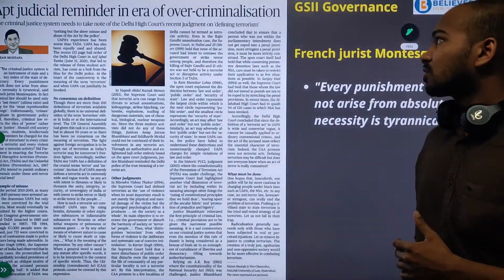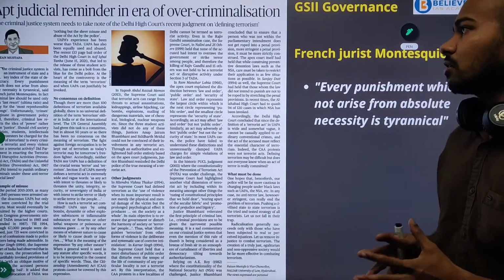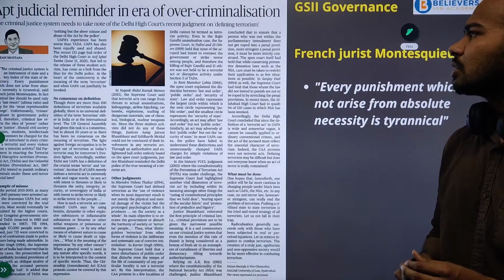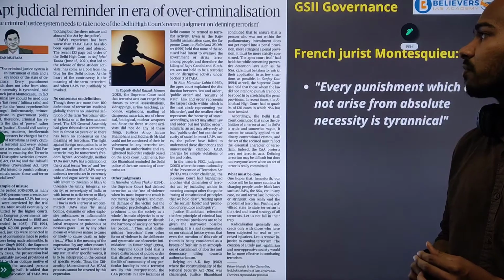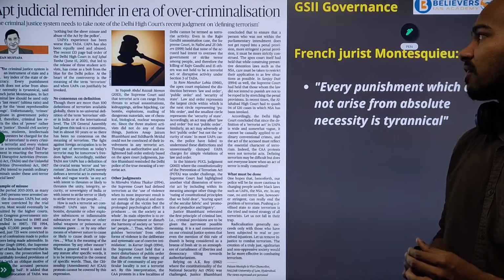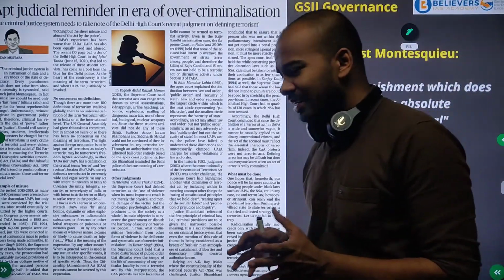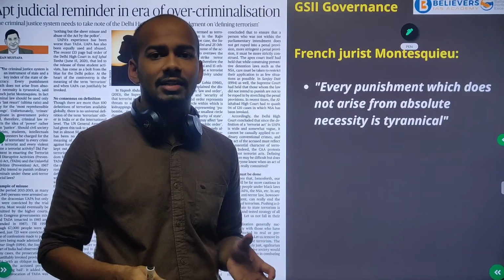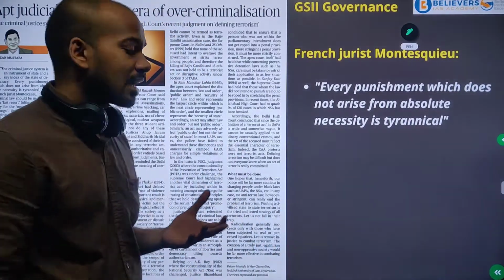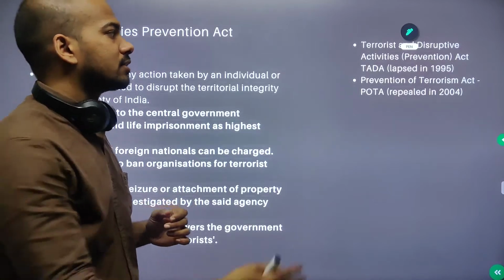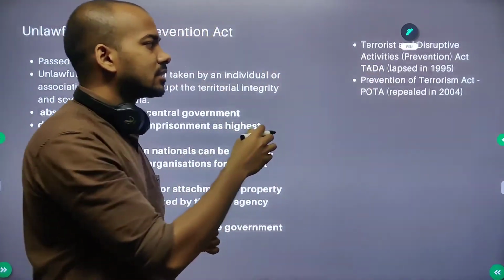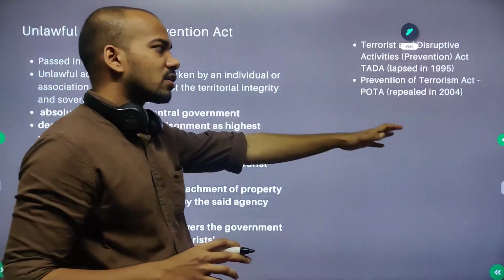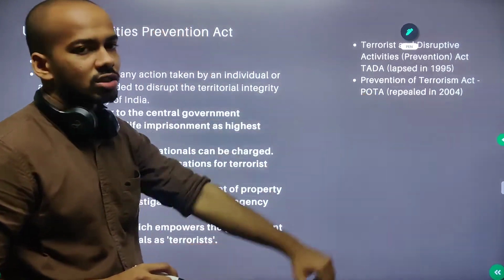Now, the next article. We have taken an editorial which says, 'Apt judicial reminder in era of over-criminalization: the criminal justice system needs to take note of the Delhi court's recent judgment on defining terrorism.' This article mainly talks about UAPA, the Unlawful Activities Prevention Act, and similar acts like TADA, the Terrorist and Disruptive Activities Prevention Act, which was repealed in 1995, and the Prevention of Terrorism Act, POTA, which was repealed in 2004.